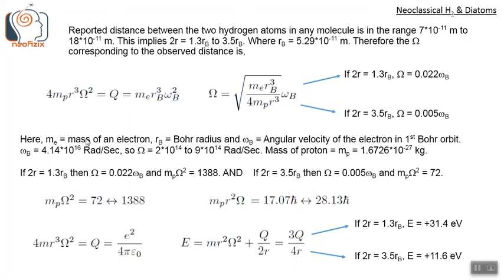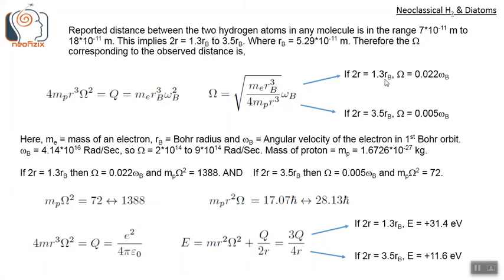Here me is the mass of an electron, rb is the Bohr radius of the first Bohr orbit, and the small omega b is the angular velocity of the electron in the first Bohr orbit. So omega b is equal to 4.14 into 10 power 16 radians per second. So using this, the big omega we can estimate using this formula: omega is the square root of me rb cubed by 4 mp r cubed, whole into omega b.